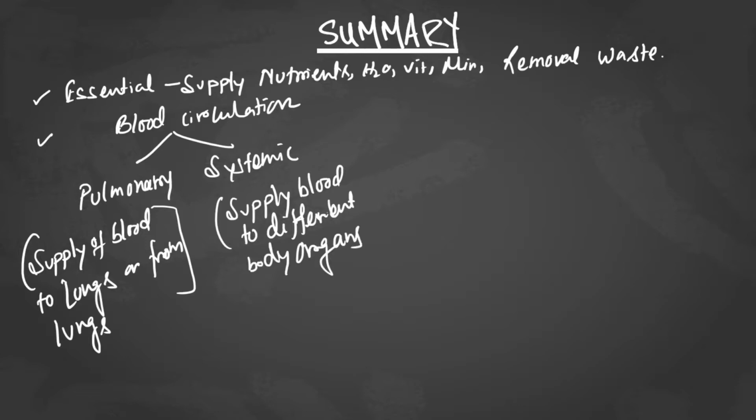Then we also came to know about the double circulation in the human heart. So why is it a double circuit heart? The double circuit heart means that in our heart we get the pulmonary circulation as well as the systemic circulation, or the blood comes inside the heart twice and also leaves the heart twice. That's why our heart is a double circuit heart. Then we also discussed how the blood gets circulated through our heart with the help of the different types of blood vessels.